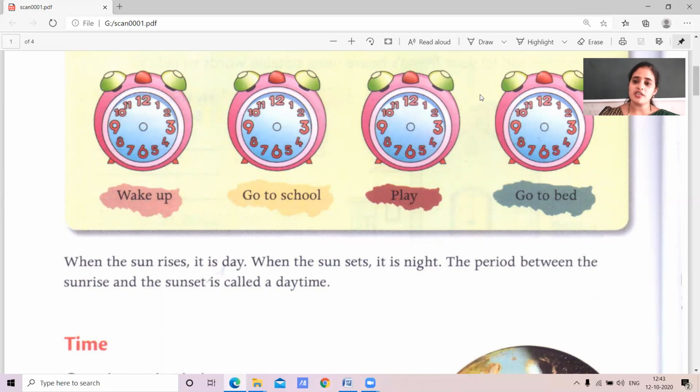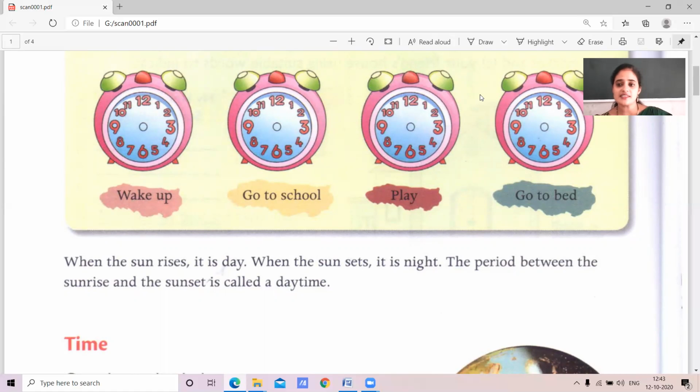So what actually does this time tell us? When the sun rises, we call it day. Yes, children. As you can see, the sun will rise. When it rises, we call that day.